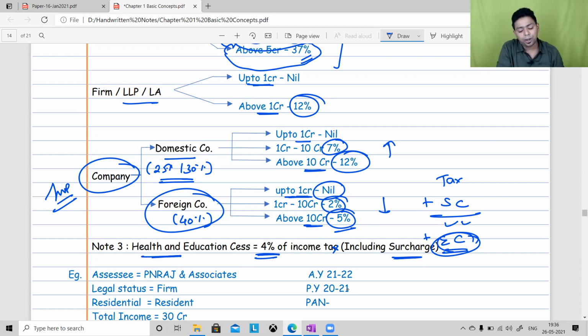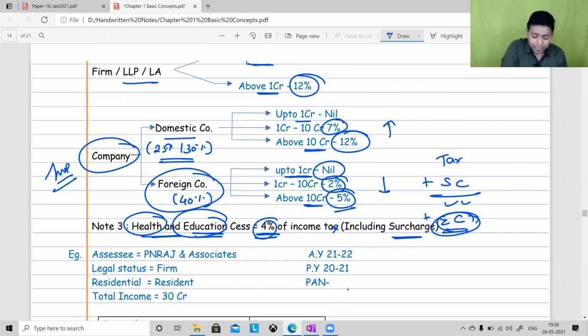By default 4%. So what is the purpose of collecting health and education cess? Right now, you can see we are fighting for oxygen, we are fighting for oxygen beds, we are fighting for healthcare infrastructure in India. So the government of India will try to develop healthcare infrastructure by charging this additional cess. Not only healthcare, even the education sector has to be developed and transformed in India. Therefore, they are charging 4% extra dedicatedly for the development of healthcare and education sector.